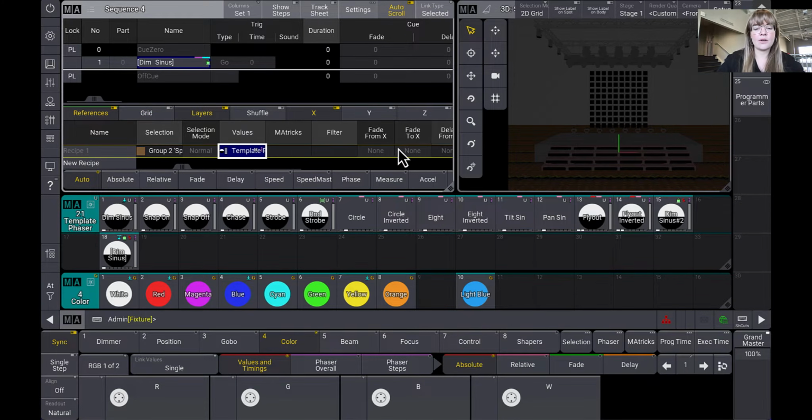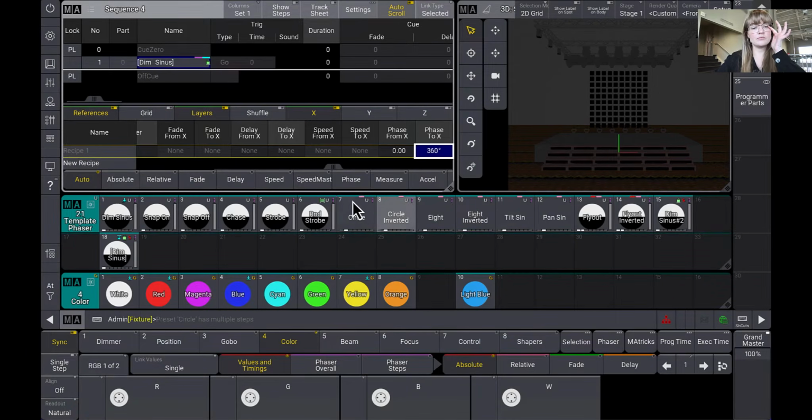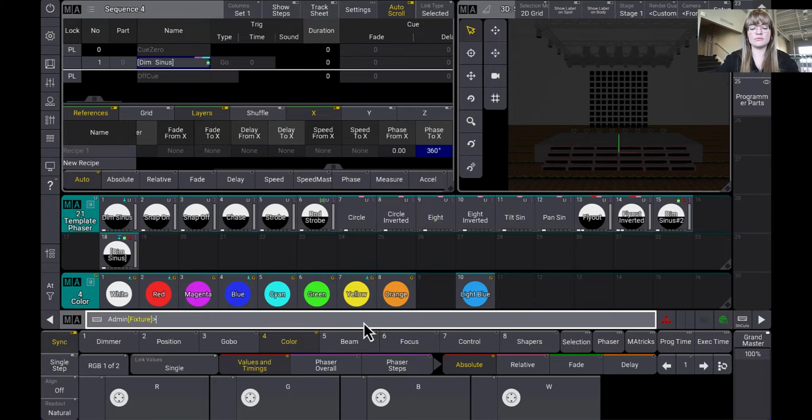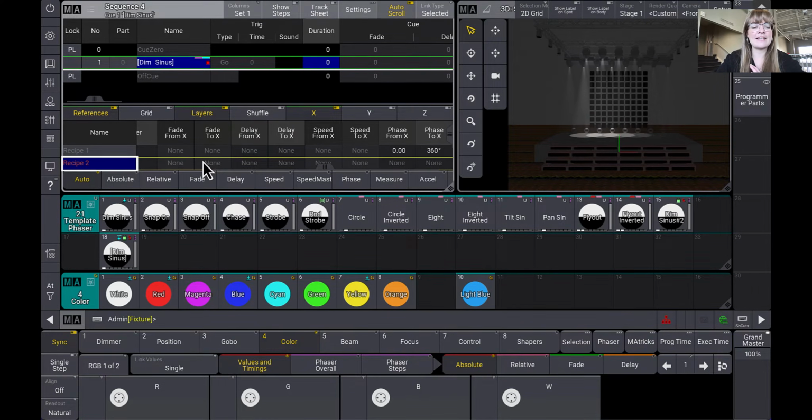I have to turn on X. There we go. Scroll on over to phase 2X 360, and now I'm going to hit go on this queue. Go. And now it's running. Looks beautiful.